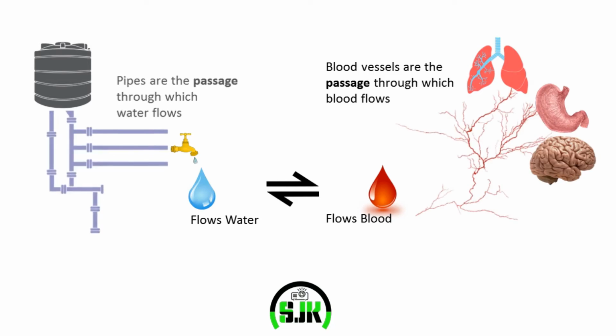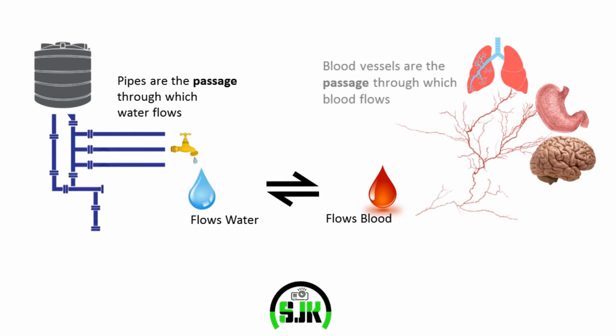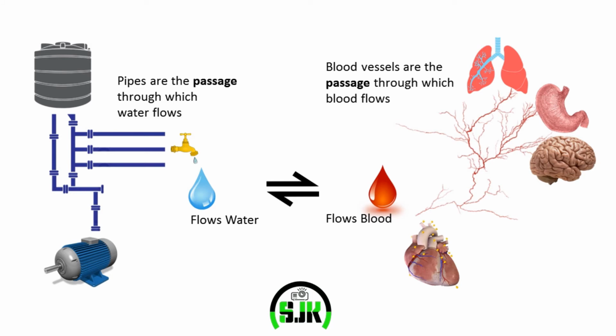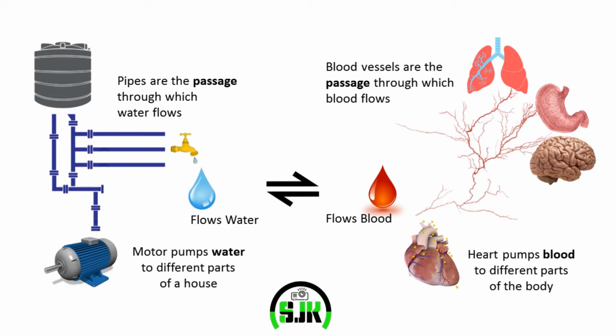In houses, pipes are the passage through which water flows. Likewise, in the human body, blood vessels are the passage through which blood flows. Now, here are the pumping organs required in the transportation system. In houses, a motor pumps water to different parts of a house. Similarly, in the human body, the heart pumps blood to different parts of the body.